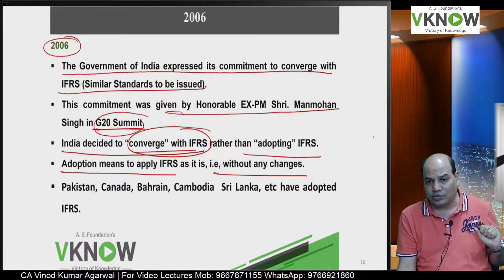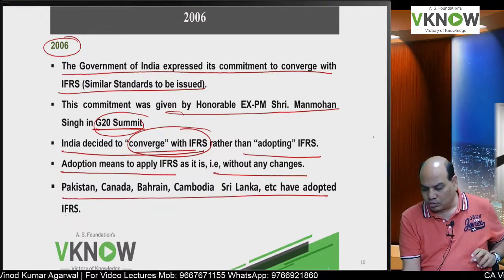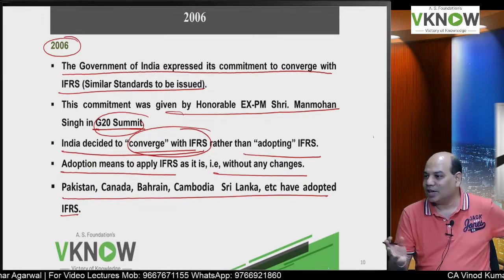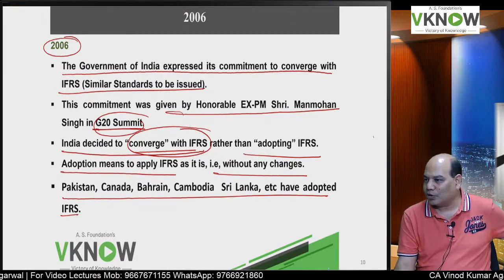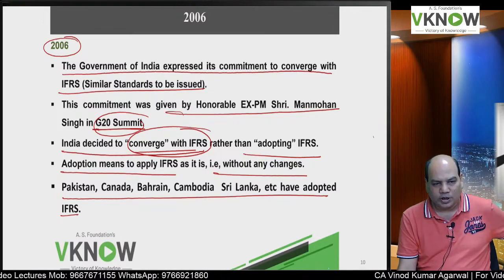Some small countries, even bigger countries also, who do not have enough resources to redesign IFRS, or for whatever reasons, they have decided to adopt. Many of them have adopted.